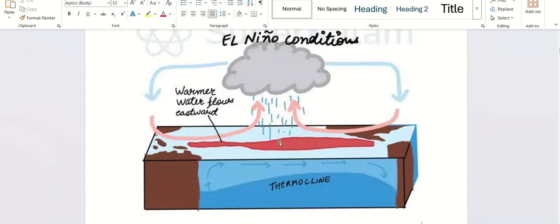The warm surface temperature water is not moving, it is in this Pacific Ocean. Because the trade winds are not strong, this warm water slowly moves towards the eastern side, and during winters this area becomes hot. That is, southern America's Peruvian coast becomes hot. That is the condition of El Nino.